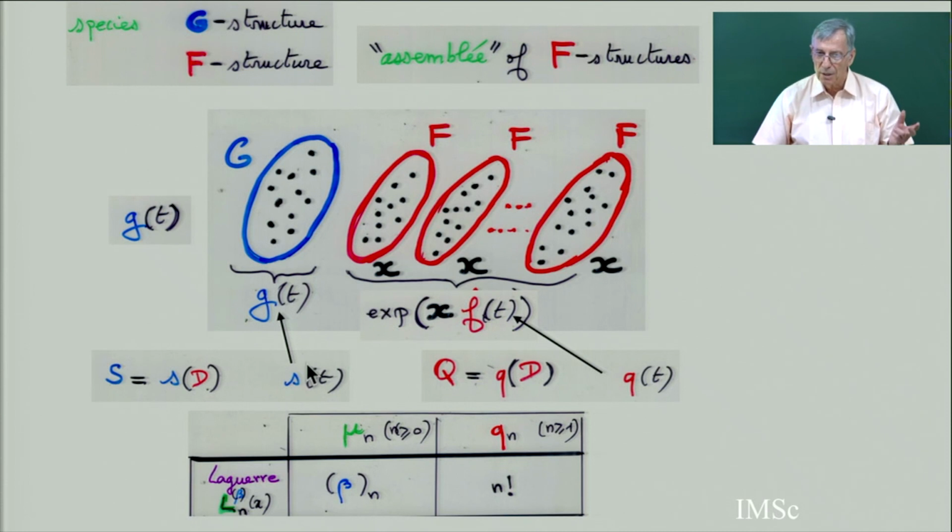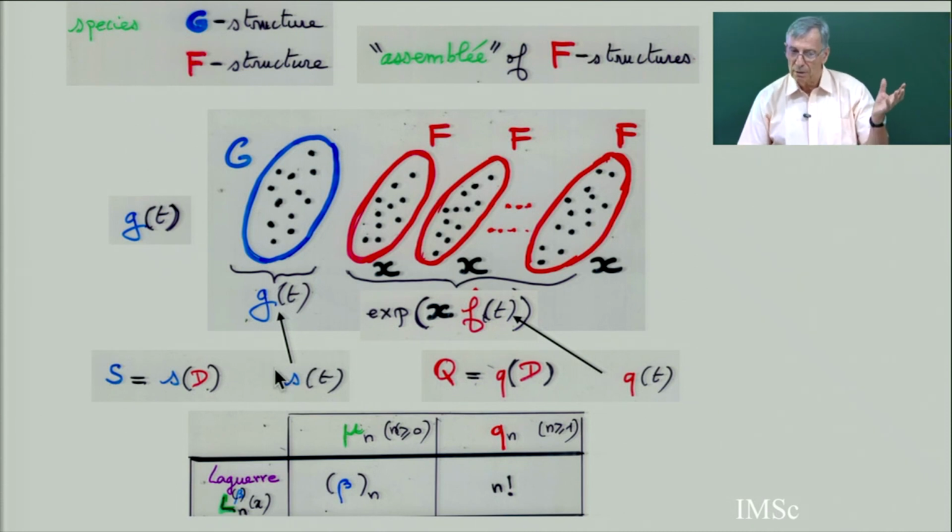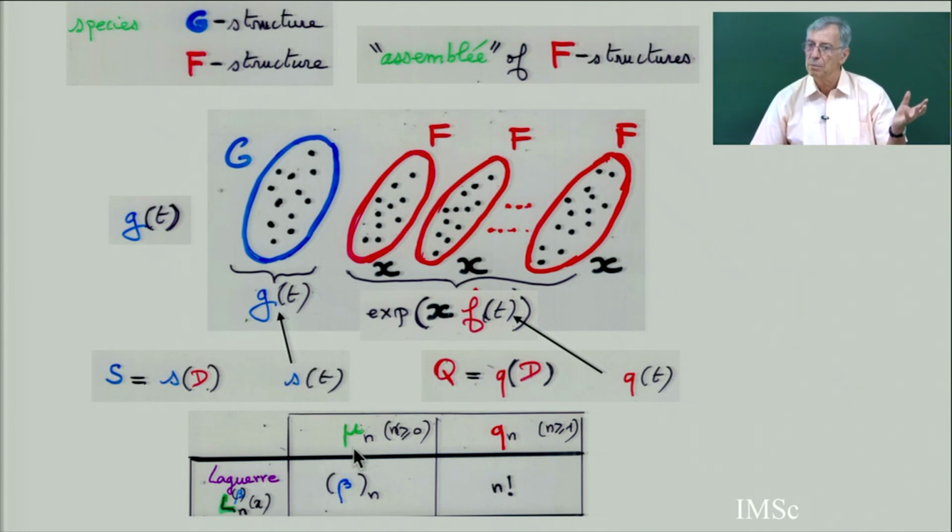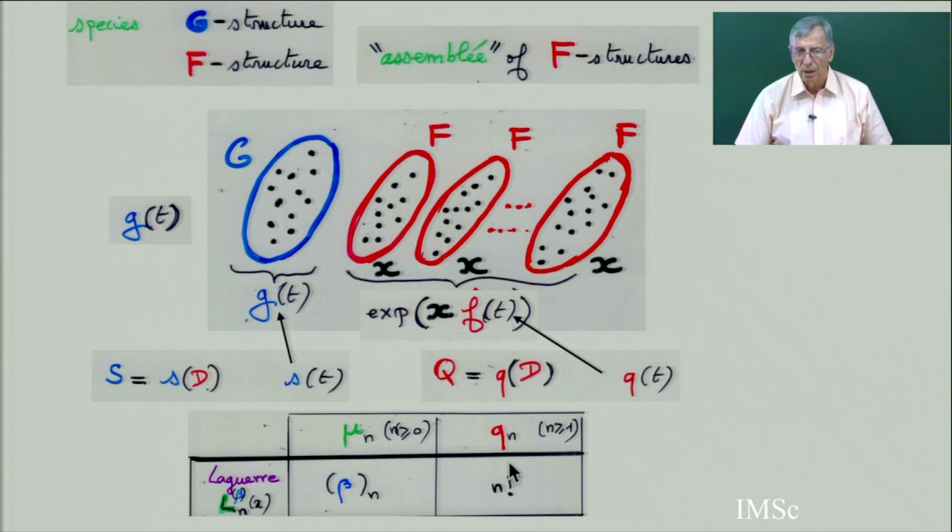So the mu n, the S of t, the S operator for Laguerre, is exactly the derivative function of the moment with the beta, which is the number of permutations by number of cycles. And now the Q is the derivative function for general Laguerre. And you get n factorial.